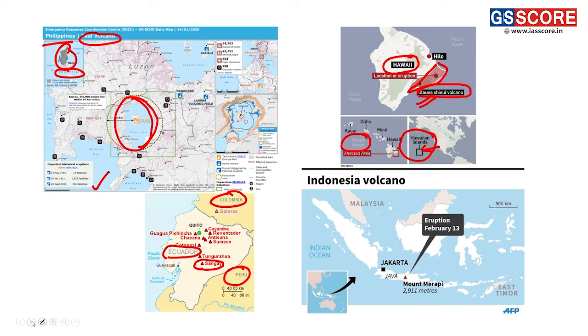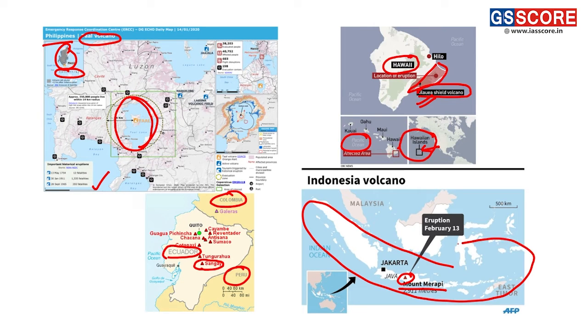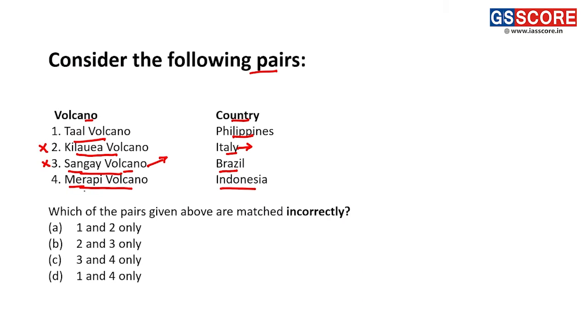Merapi volcano, we can see it is present almost here. This is Mount Merapi, and this is Merapi volcano present in Indonesia. It is present in the country of Indonesia. Thus, we can see statement 4 is a correct answer.